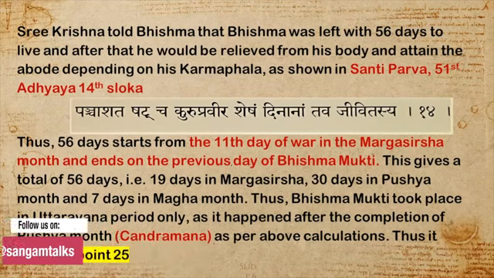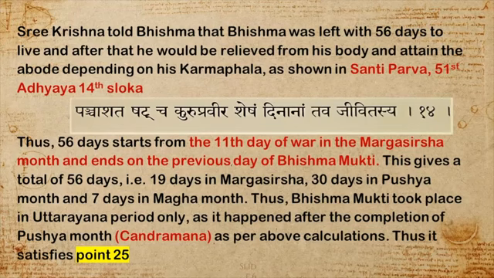From that, if you calculate, there is the 11th day of war from Margashirsha. So in Margashirsha there are 19 days, 30 days in Pushya month, and 7 days in Magha month. That will equal 56 days, as told by Sri Krishna.